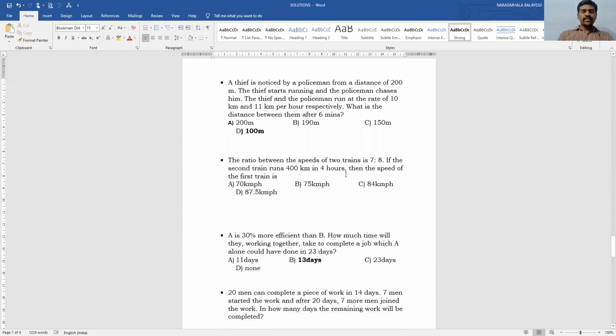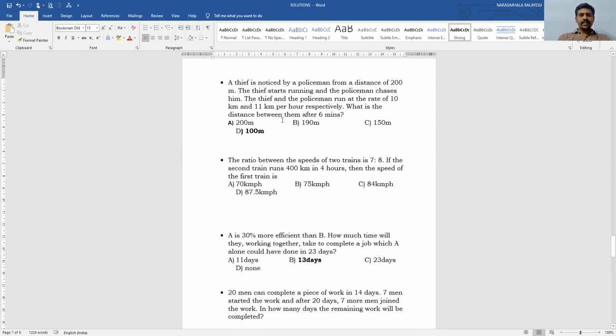A thief is noticed by a policeman from a distance of 200 meters. The thief starts running and the policeman chases. The thief and the policeman run at the rate of 10 km per hour and 11 km per hour respectively.